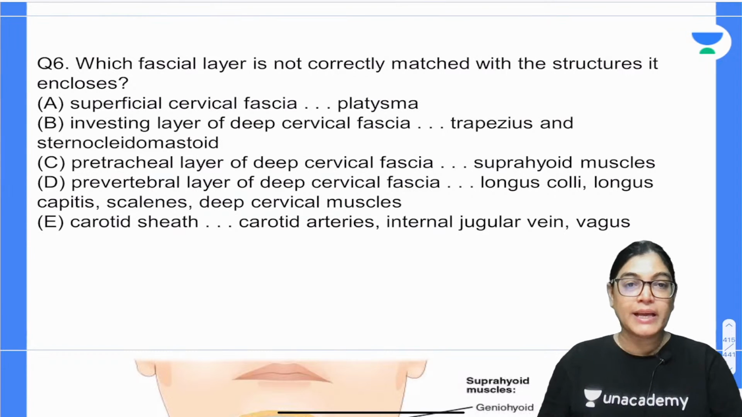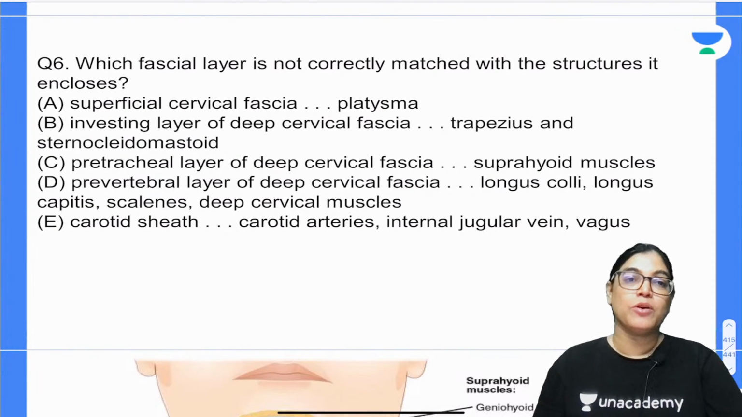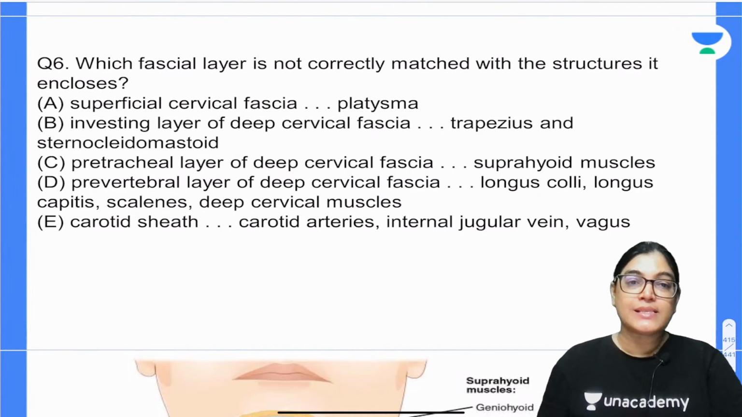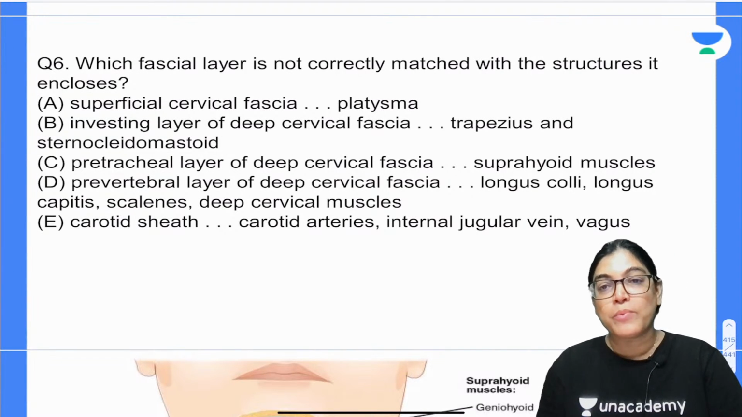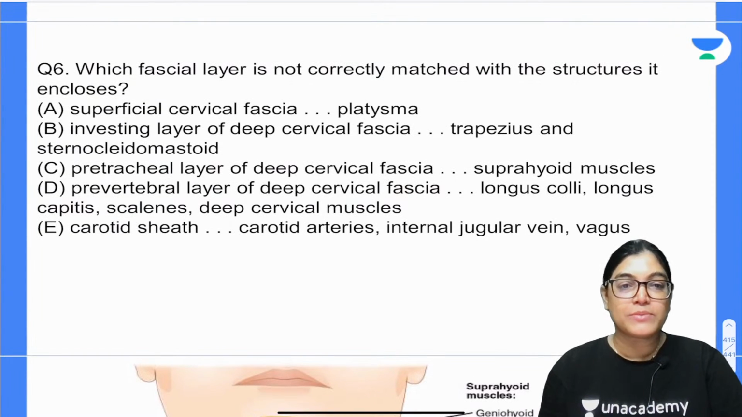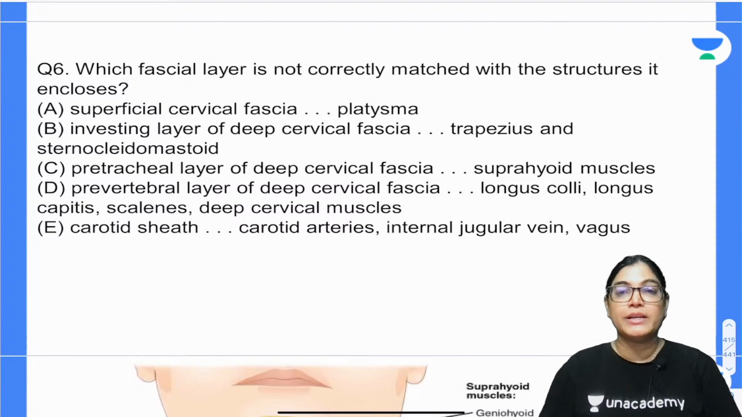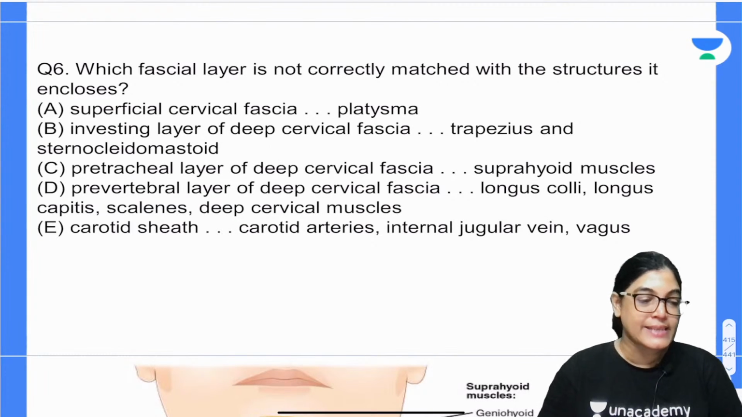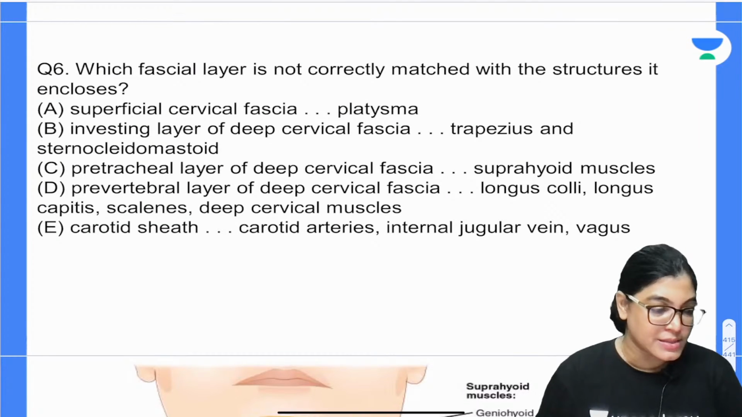We have option A, superficial cervical fascia, platysma. It's a match-the-following type of MCQ. Option B is the investing layer of deep cervical fascia enclosing the trapezius and the sternocleidomastoid muscle. Option C, pretracheal layer of the deep cervical fascia enclosing suprahyoid muscle. Option D, prevertebral fascia of the deep cervical fascia enclosing longus colli, longus capitis, scalenus and deep cervical muscle. And the fifth option is the carotid sheath enclosing carotid arteries, internal jugular vein and the vagus nerve.